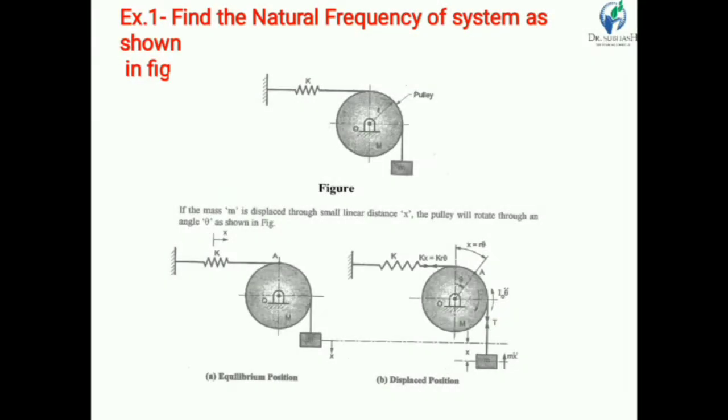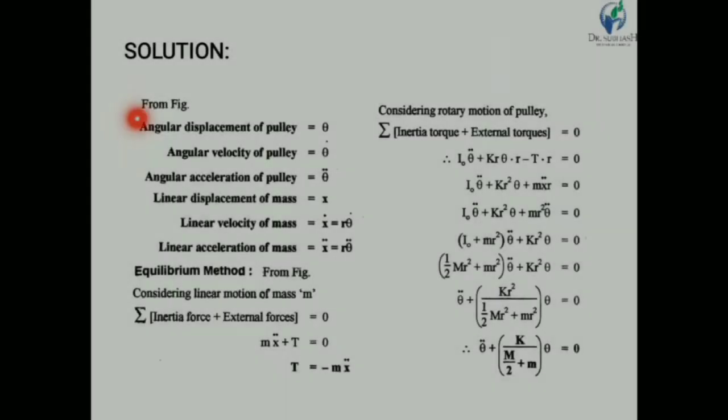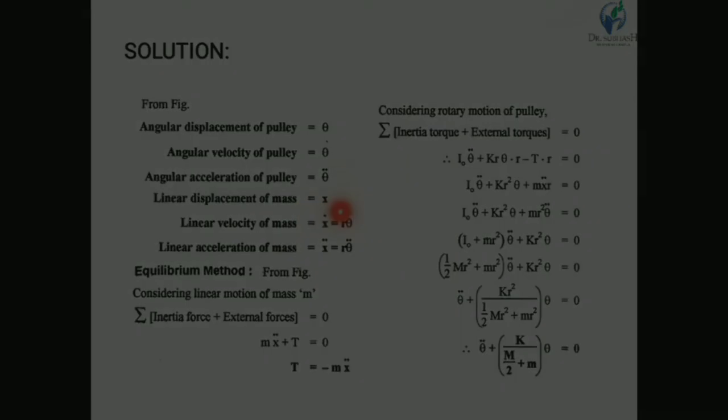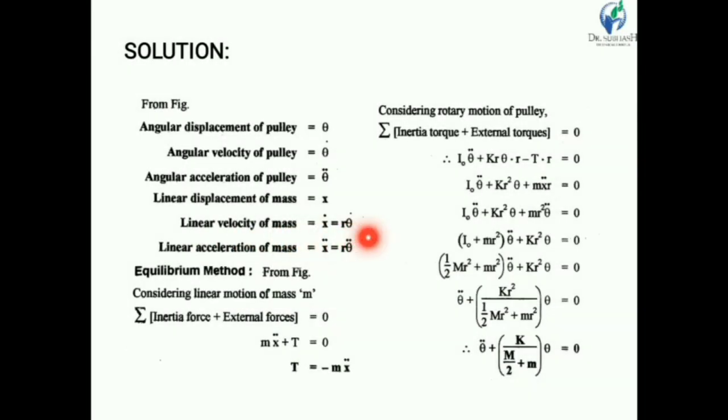So if mass m is displaced through a small linear distance x, then the pulley rotates through an angle theta. So the linear displacement x is equal to r theta. From the figure, the angular displacement of the pulley is theta, the angular velocity is theta dot, and the angular acceleration of the pulley is theta double dot. The linear displacement of the mass is x, and the linear velocity is x dot. So x dot is equal to r theta dot, and the linear acceleration of the mass x double dot is equal to r theta double dot.